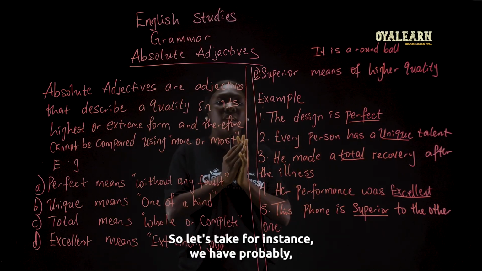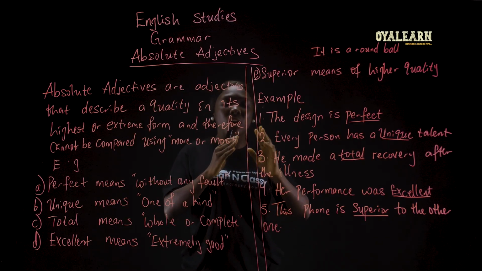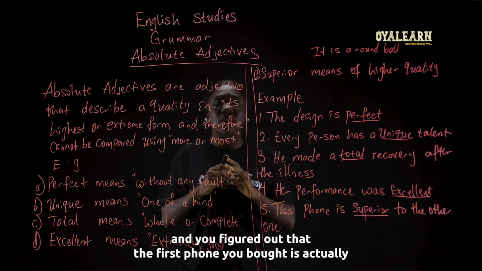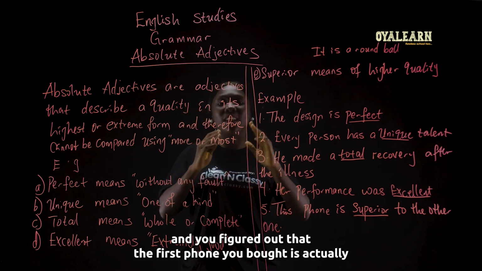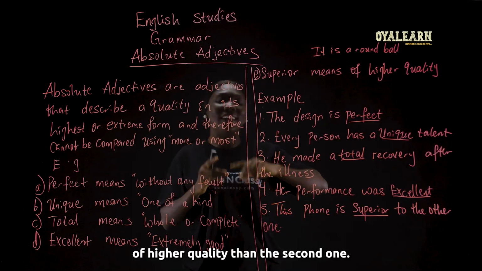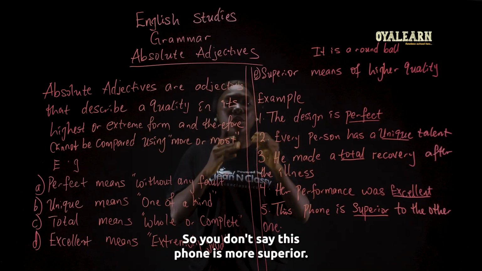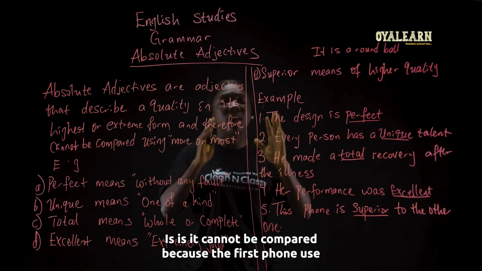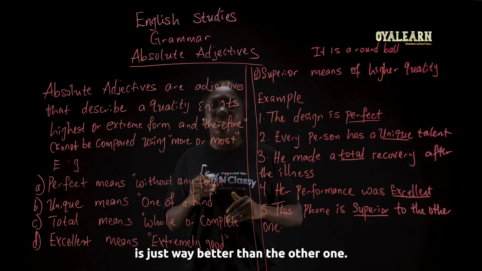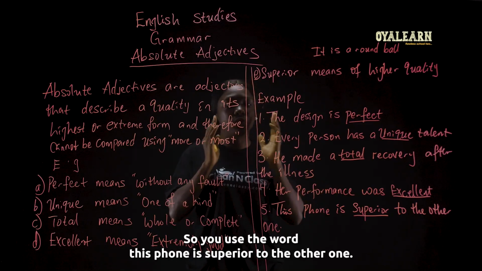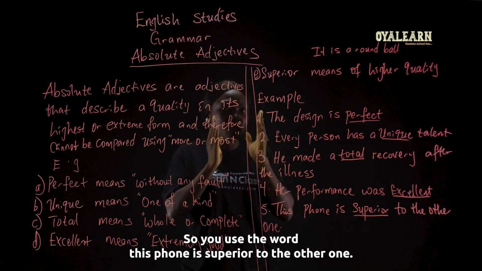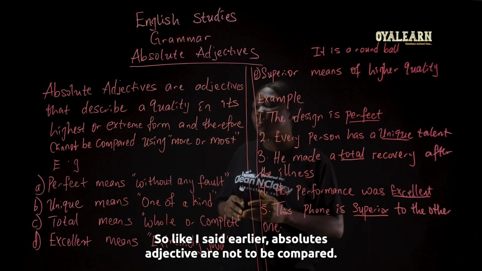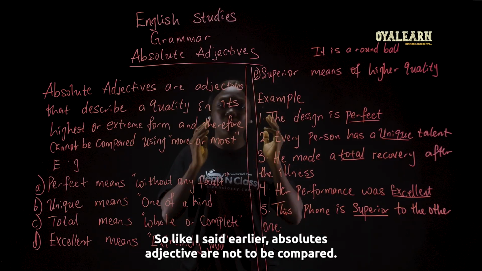So let's take for instance, we have probably two kinds of phones, and then you use both phones and you figure out that the first phone you bought is actually of higher quality than the second one. So you don't say this phone is more superior. It cannot be compared because the first phone you use is just way better than the other one. So you use the word this phone is superior to the other one. So like I said earlier, absolute adjectives are not to be compared.